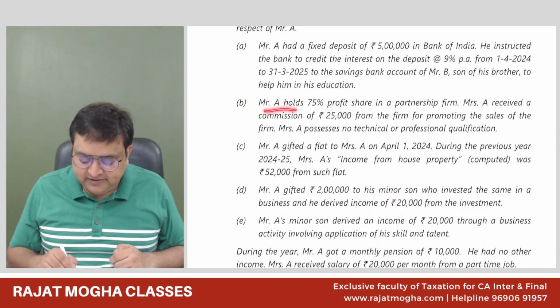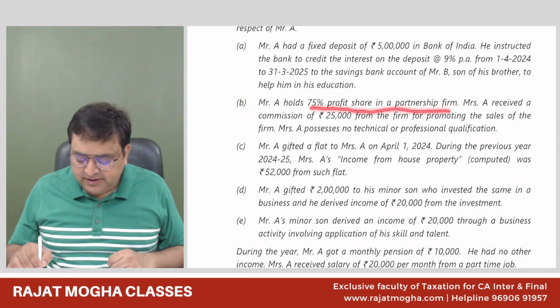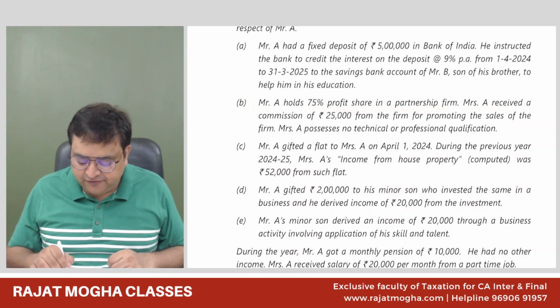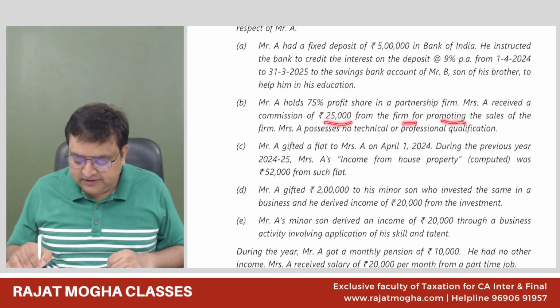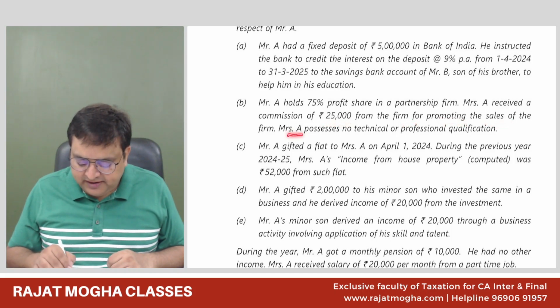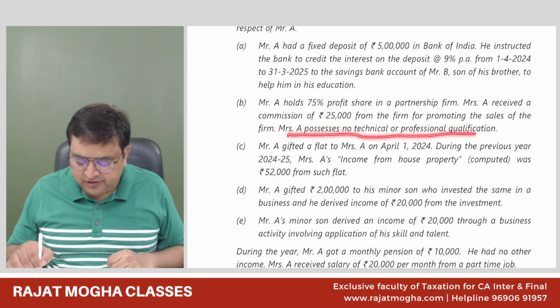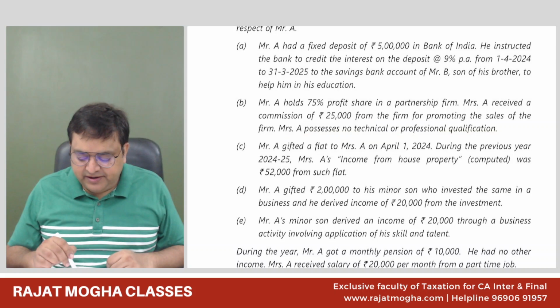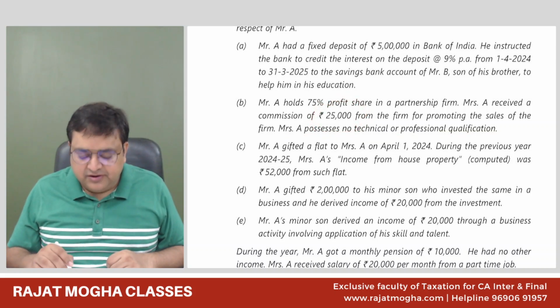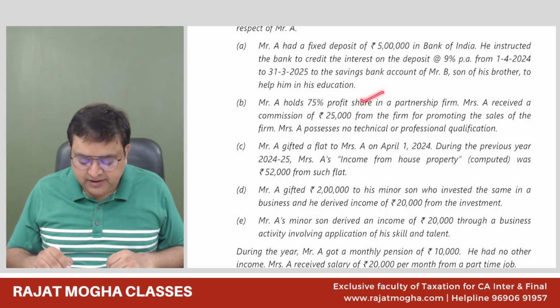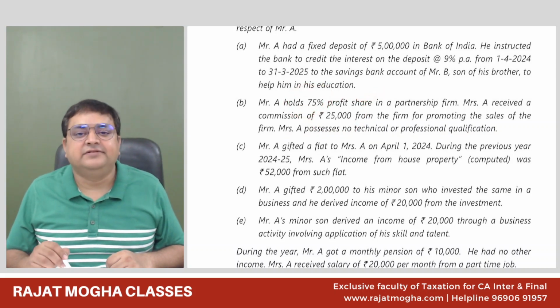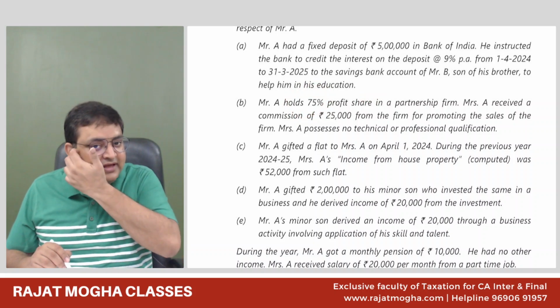B point. It says Mr. A holds 75% profit share in a partnership firm. Mrs. A received a commission of 25,000 from the firm for promoting the sales of the firm. Mrs. A possesses no technical or professional qualification. So what will happen over here? She is getting a remuneration from a partnership firm where Mr. A has a substantial interest.